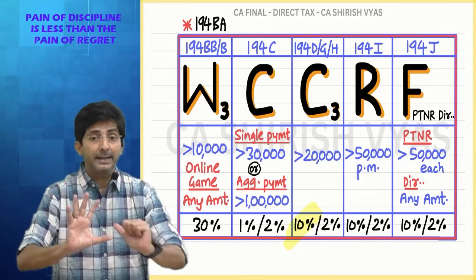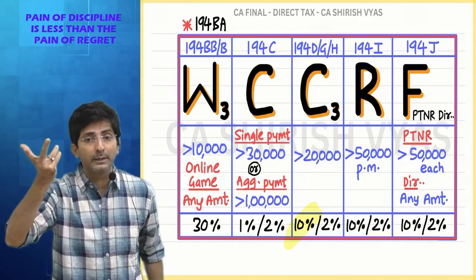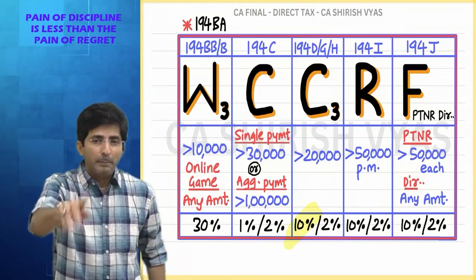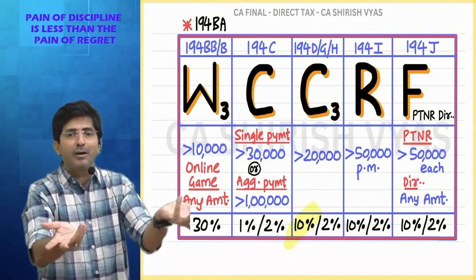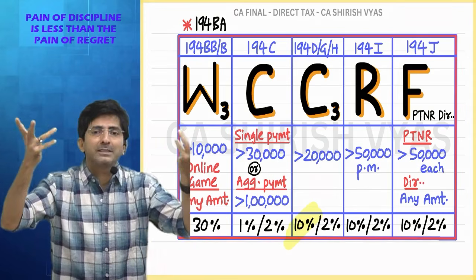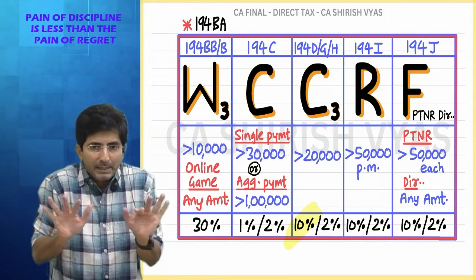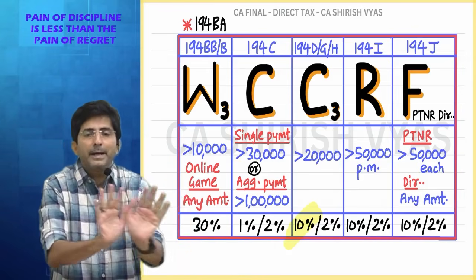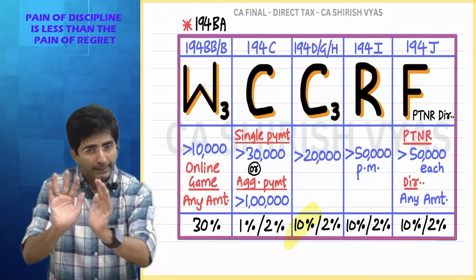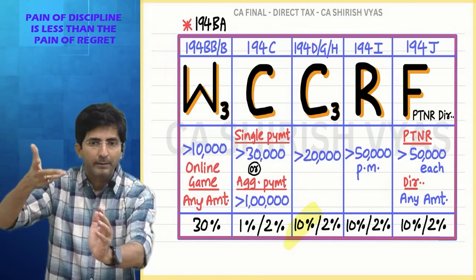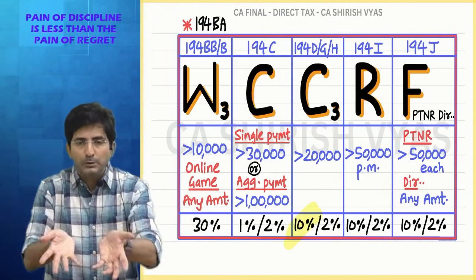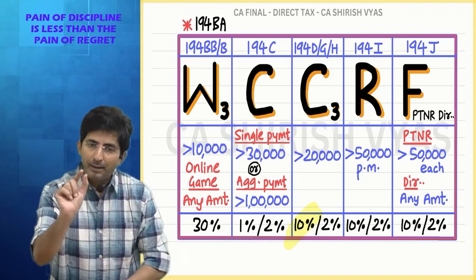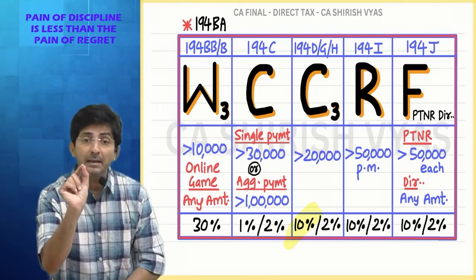But see, in technical service, it is not just use of brains only. Along with brains, you have to incur some cost also. But professionals, chartered accountant, lawyer, they have to just give bookish knowledge and they get the income. Basically what I am trying to show is that professionals have got good margin compared to technical people, because technical people also show their brain, but with the brain they have to use some technology which involves some cost. That's why their margin is a little less. That's why the percentage is a little less, 2%.